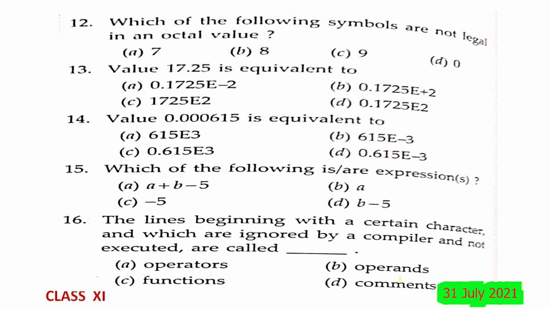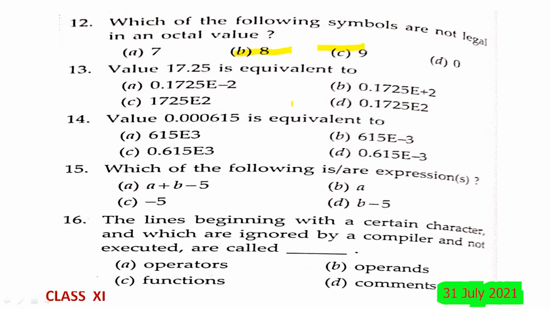Which of the following symbols are not legal in an octal? In octal, maximum you can use 0 to 7, 8 you cannot use, 9 you cannot use. Therefore, the answer for the 12th one will be B and C. Maximum the digits that are used are from 0 to 7.